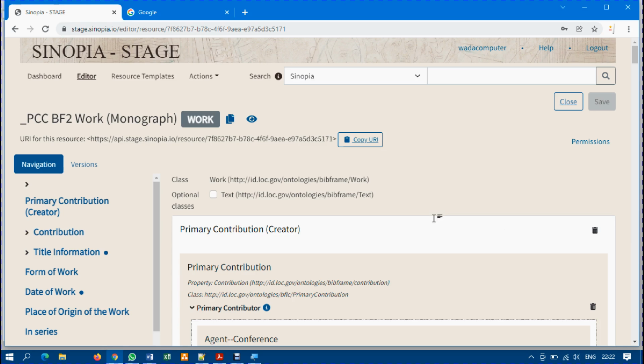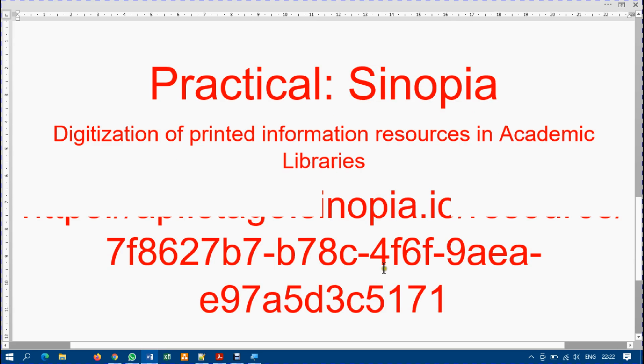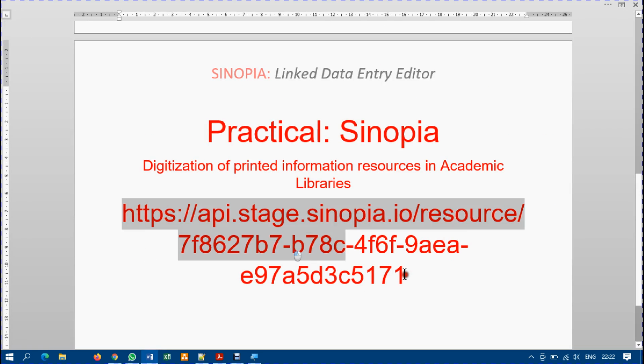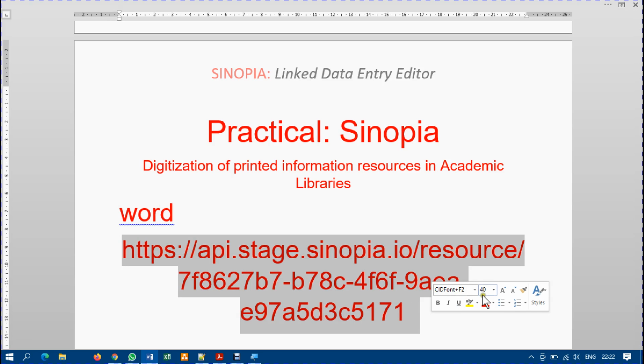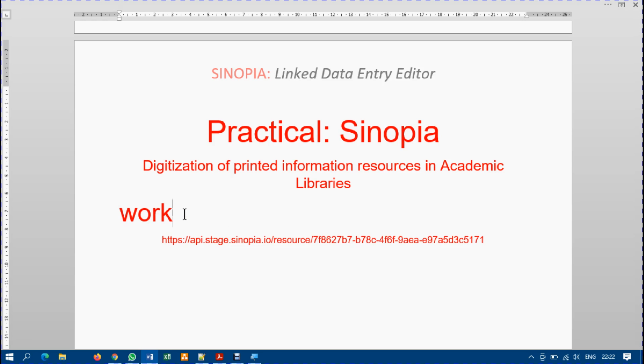Okay, so now let me go there and click on copy URI. I'll also come here and paste it. Right, this is the URL I need. So in order for me not to forget, at the top I will say work, so that I will know that this URL that I just copied is for work.